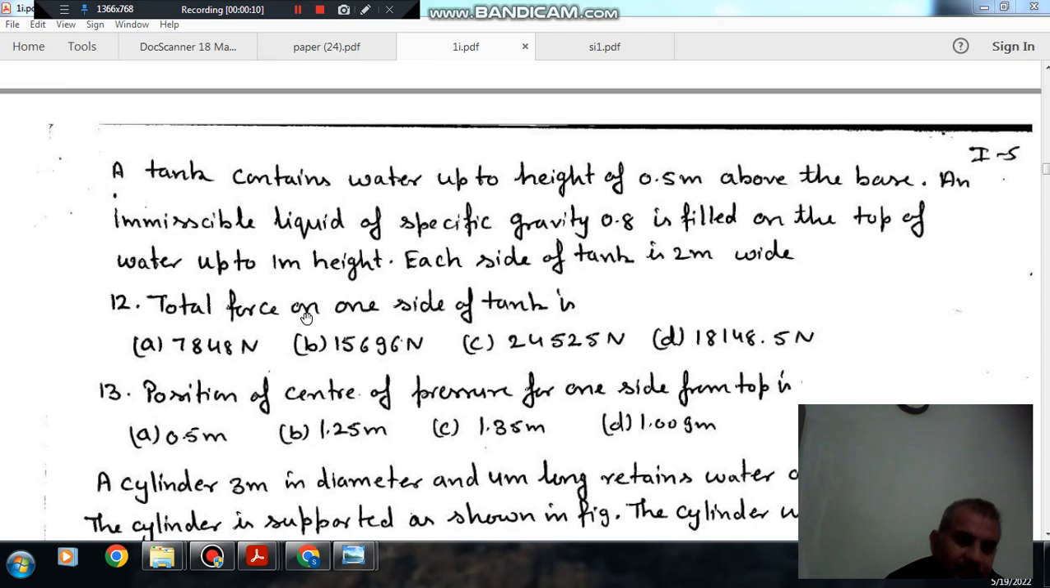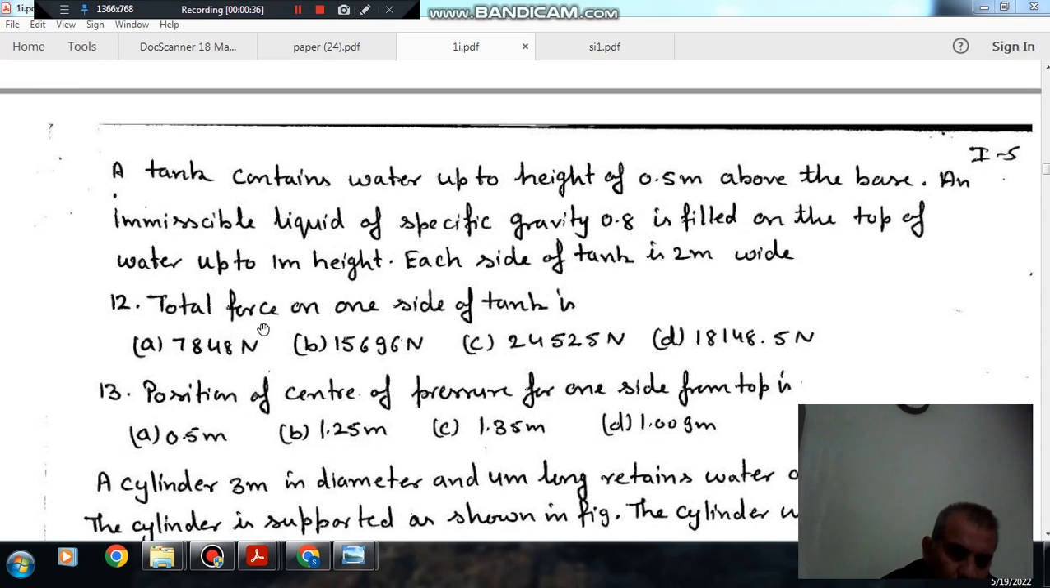Question number 12 and 13 has a common statement. The statement is: a tank contains water up to a height of 0.5 meter above the base. An immiscible liquid of specific gravity 0.8 is filled on the top of water up to 1 meter height. Each side of the tank is 2 meter wide.